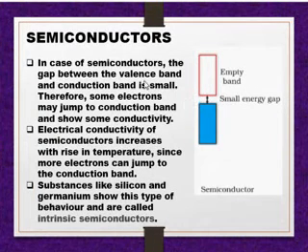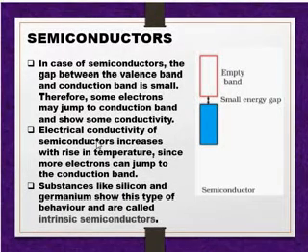Semiconductors: in case of semiconductors, the gap between the valence band and conduction band is small. Here you can see the gap is small. Therefore, some electrons may jump to the conduction band and show some conductivity. At room temperature, the conductivity of this type of semiconductor is quite low.